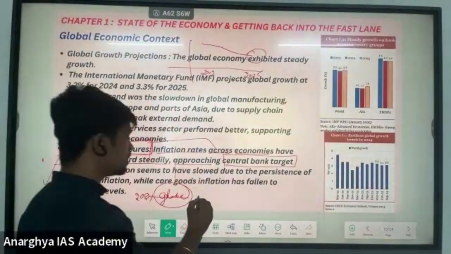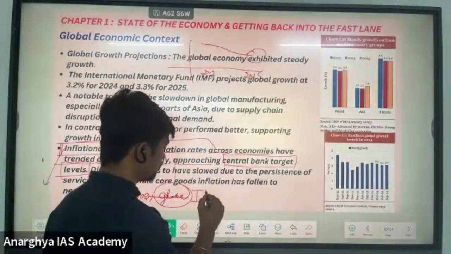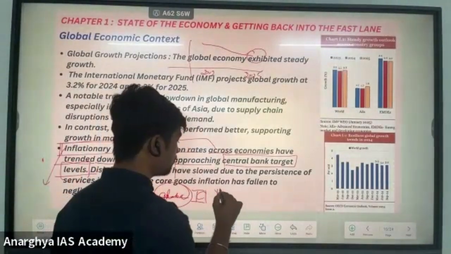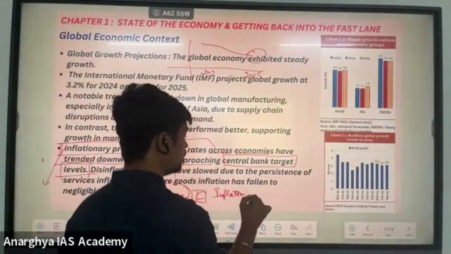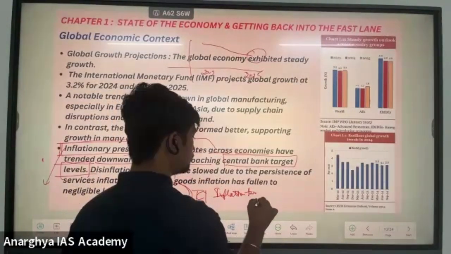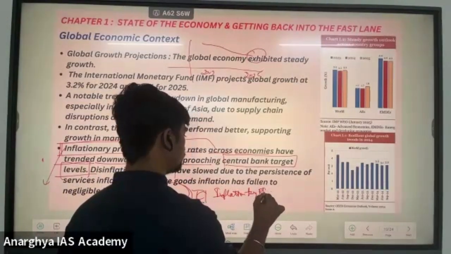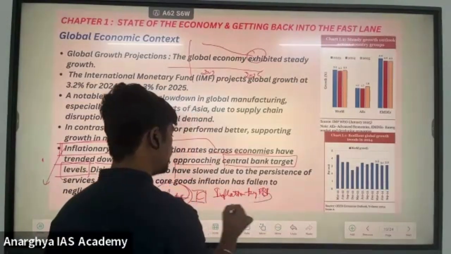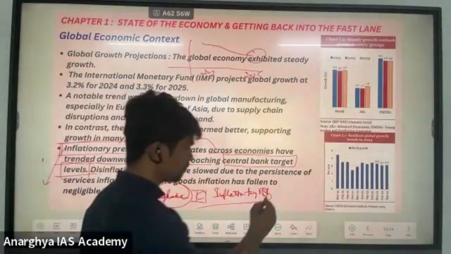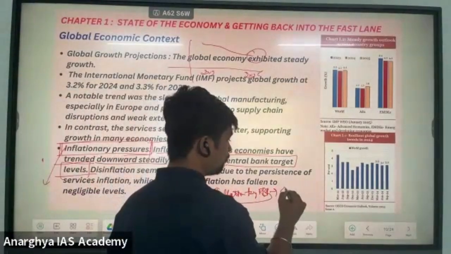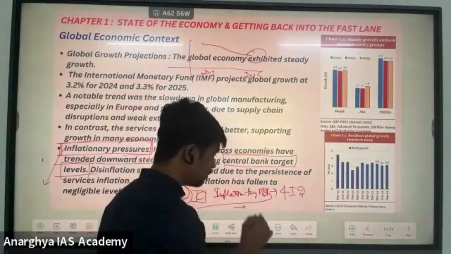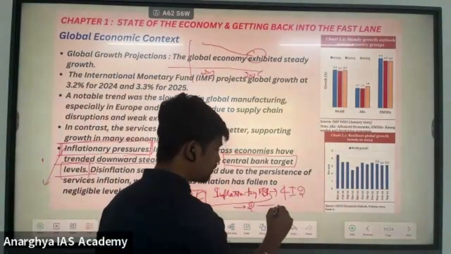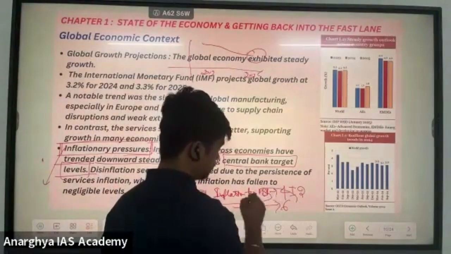So what is the inflation target of RBI? The inflation target of RBI is 4 plus or minus 2. That means the minimum inflation rate should be 2 and the maximum inflation rate should be 6.